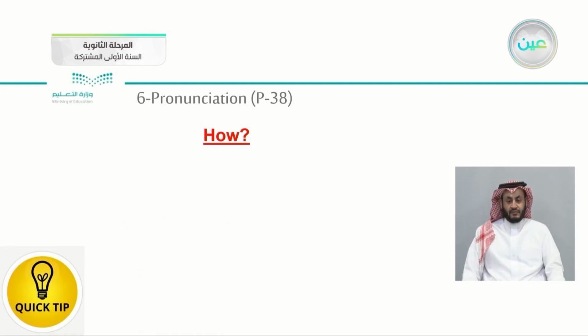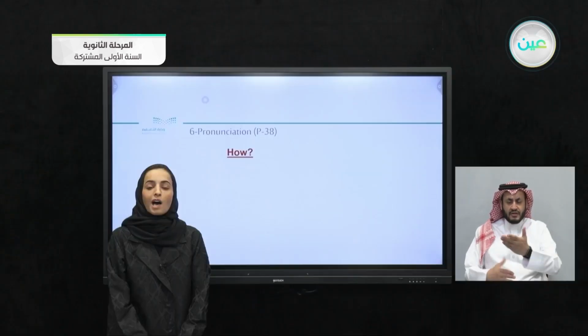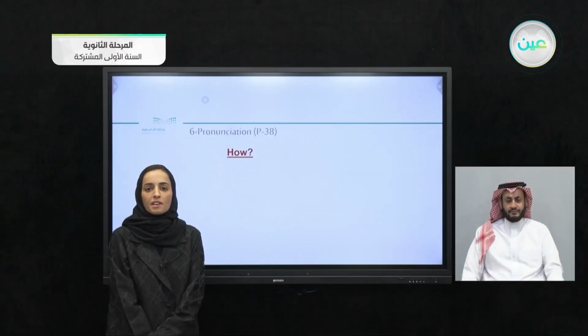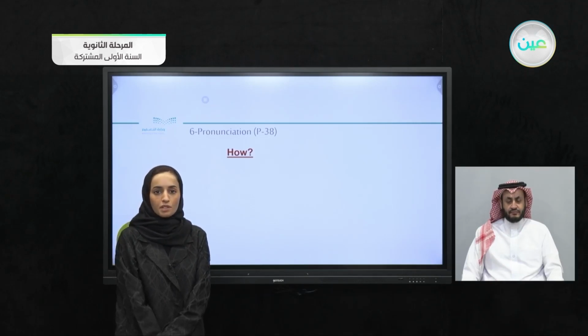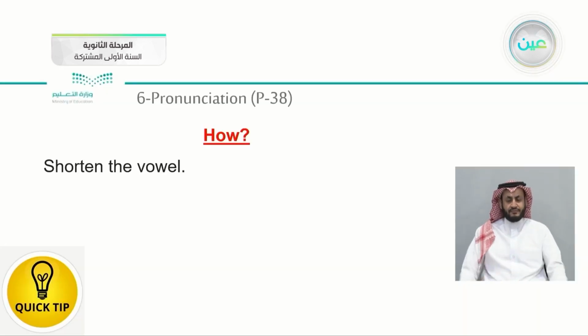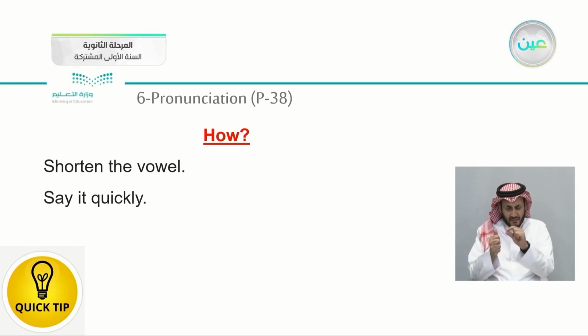So my mother was, not was, because it's a function word. Now I know what to stress and not to stress. And now how can you unstress a word? Yes, I want to unstress a word. How can I do it? It is as easy as shorten the vowel. Like was, we're having an A as a vowel. So it's not was, just was. Quickly from the W to the S. Also, say it quickly.